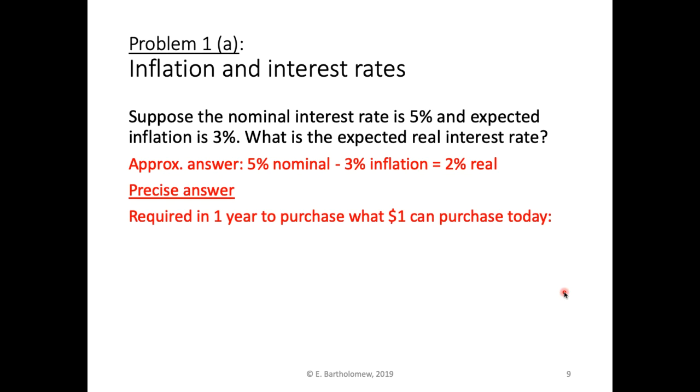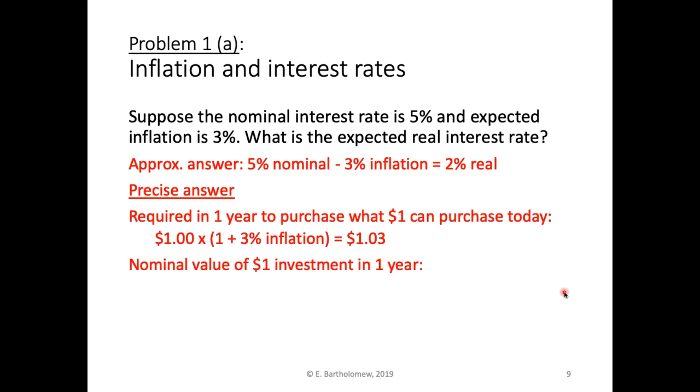But there's actually a more precise way of looking at it, which won't matter a lot when rates are low, but could matter a lot when rates are higher. So this is what is required in 1 year to purchase what $1 can purchase today. If we had $1 and 3% inflation, then a year from now, it would cost us $1.03 to buy what $1 could buy today.